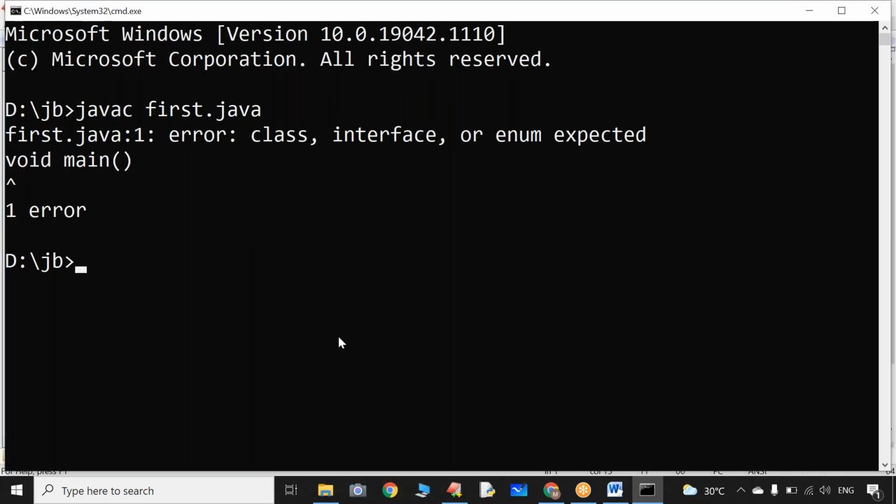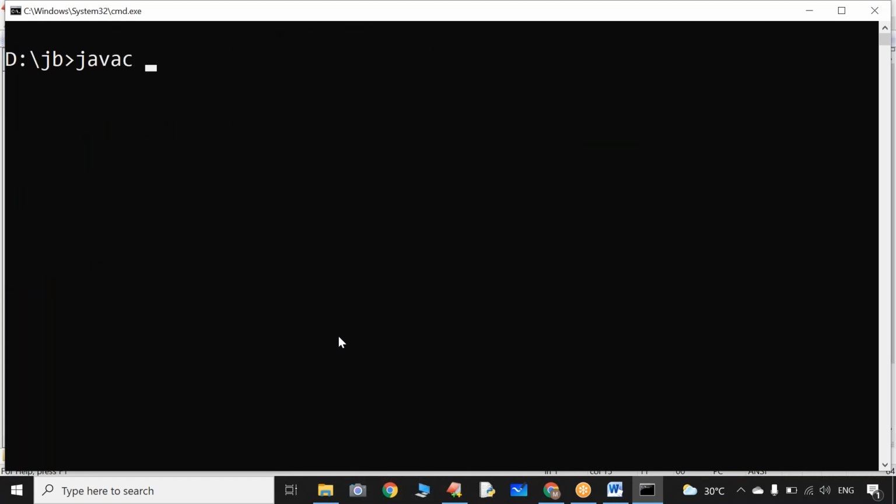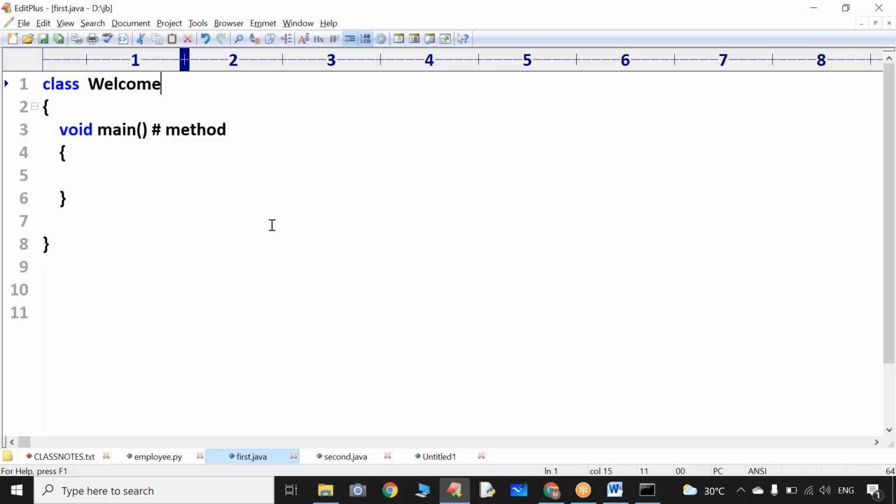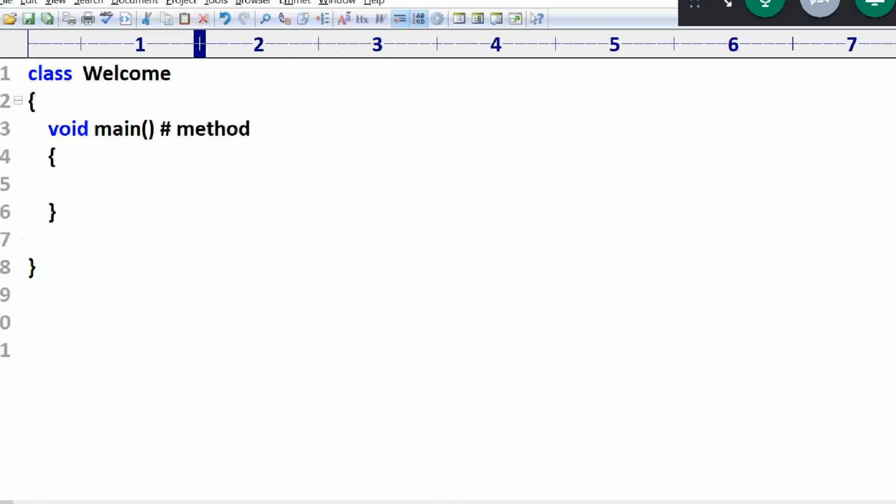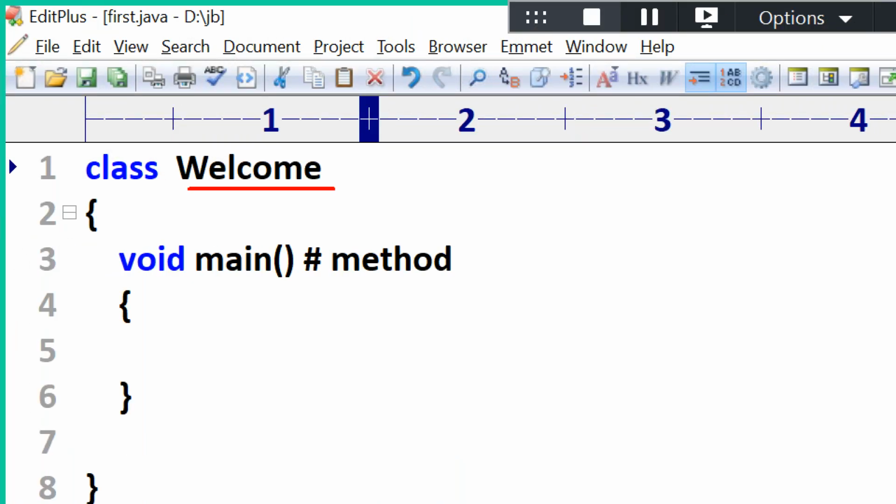Now let us come to the compilation once again. Javac, what is the program name? First.java. Many people have some doubt. If you already know Java, is it compulsory that the class name and the program name must be the same? There is no such compulsory rule.